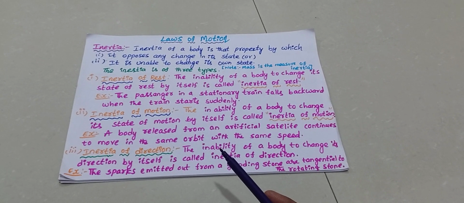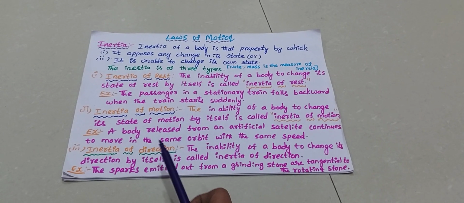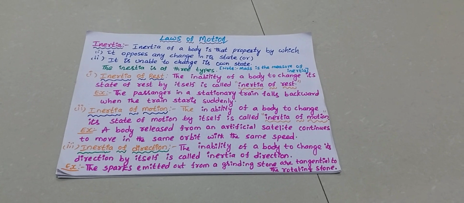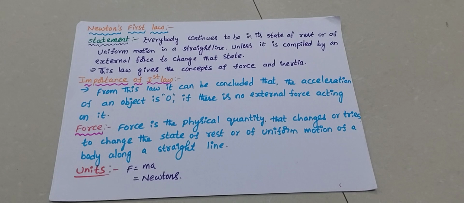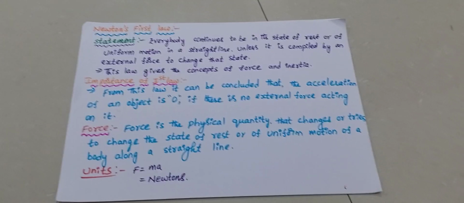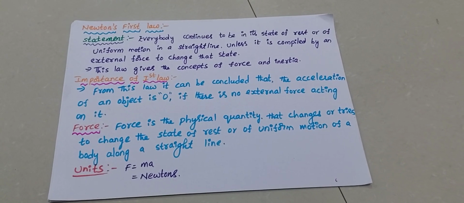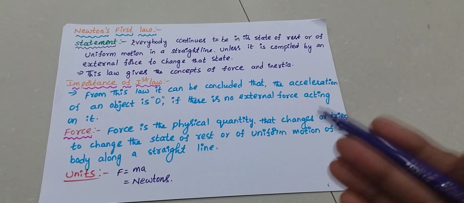Inertia is of three types: inertia of rest, inertia of motion, inertia of direction. This is also very important. Next topic is laws of motion. There are three laws of motion: Newton's first law, Newton's second law, and Newton's third law.